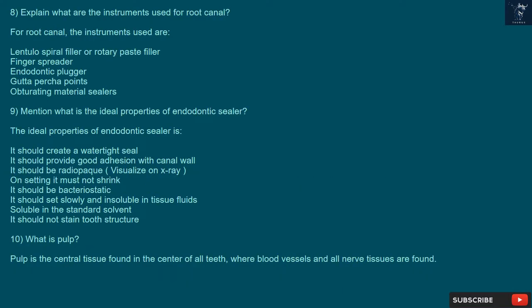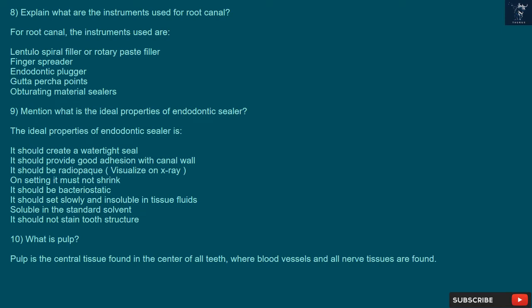8. Explain what are the instruments used for root canal. For root canal, the instruments used are Lentulo spiral filler or rotary paste filler, finger spreader, endodontic plug or gutta percha point, obturating material, sealers.